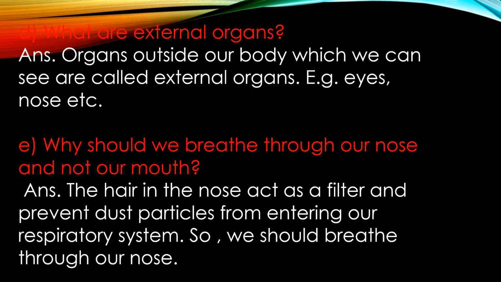D. What are external organs? Children, here we need to define external organs. The answer is, organs outside our body which we can see are called external organs. Example, eyes, nose, etc. Children, the organs which are located outside our body which we can see are called external organs.